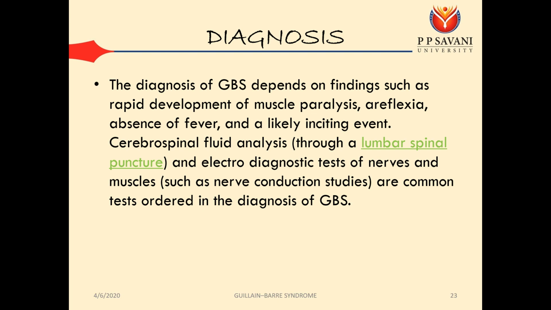So first, diagnosis of GBS depends on finding a rapid development of muscle paralysis, that is areflexia. So first you will check for the clinical aspect, then there will be diagnostic procedures: absence of fever and likely inciting event, CSF, that is cerebrospinal fluid analysis, and electrodiagnostic tests of nerves and muscles, such as NCV. Nerve conduction studies are common. Nerve conduction velocity studies are a common test ordered in the diagnosis of GBS.